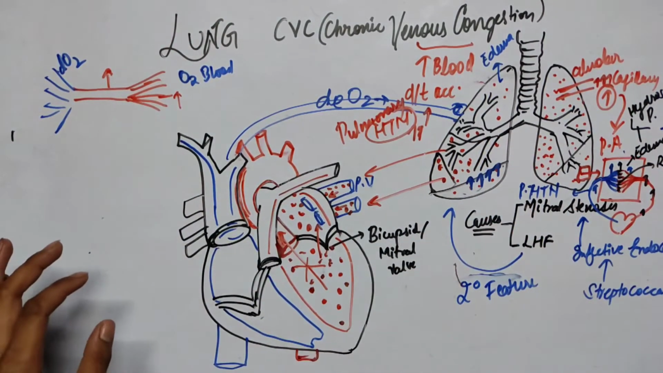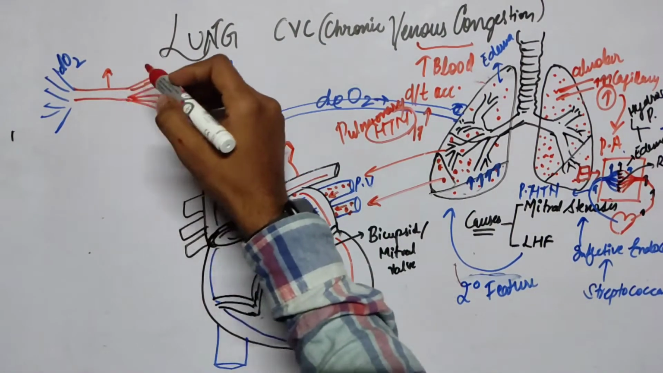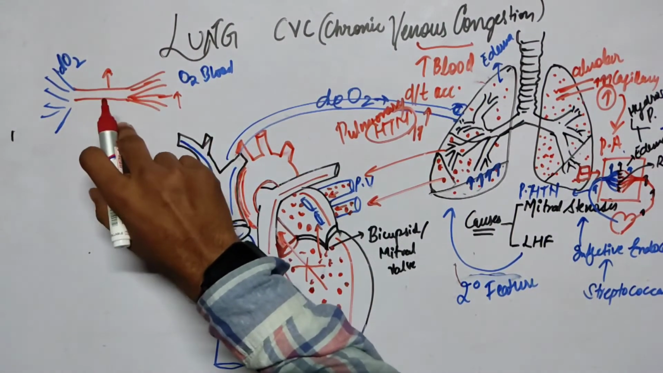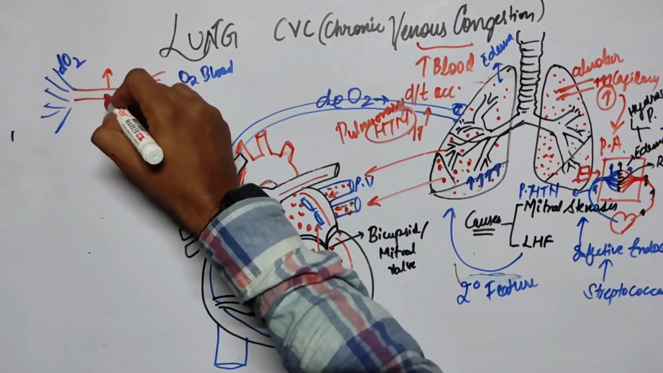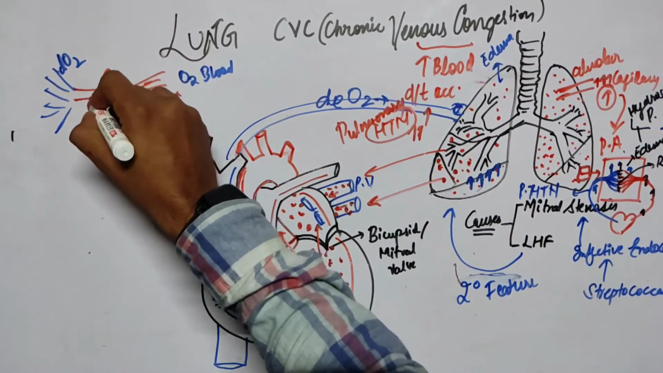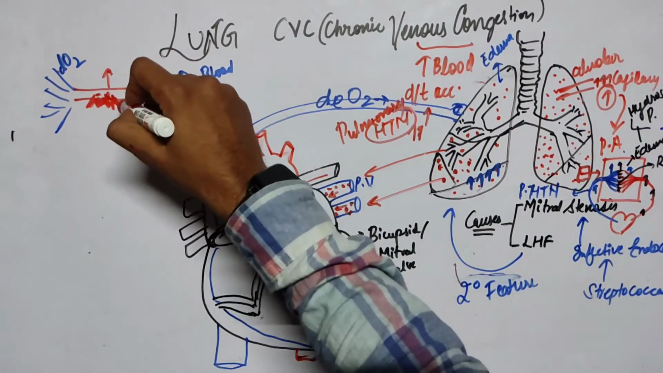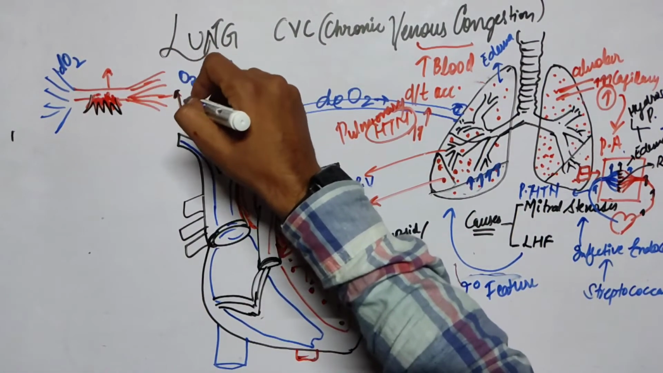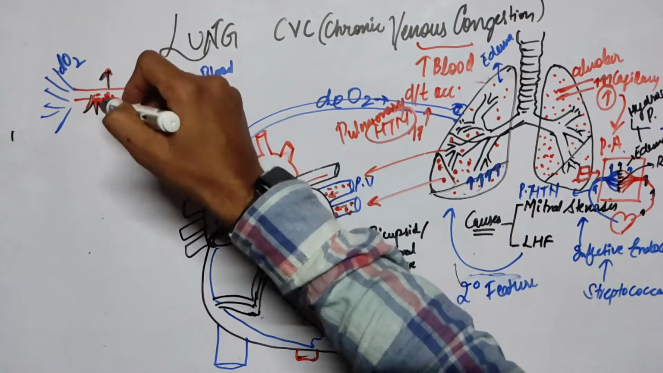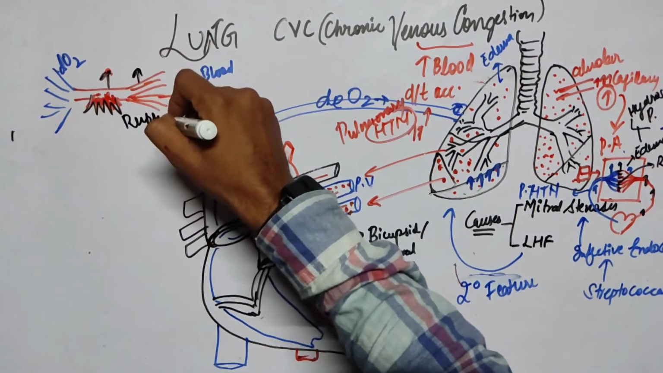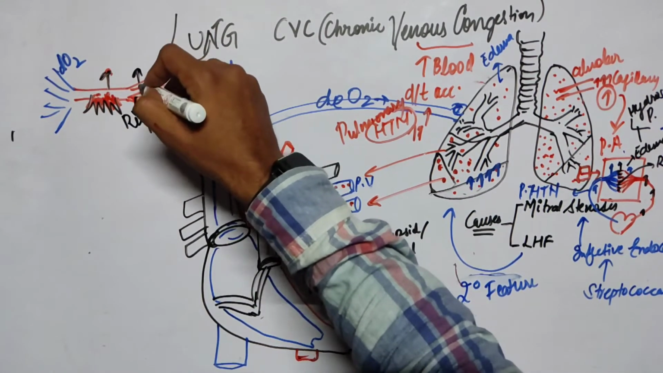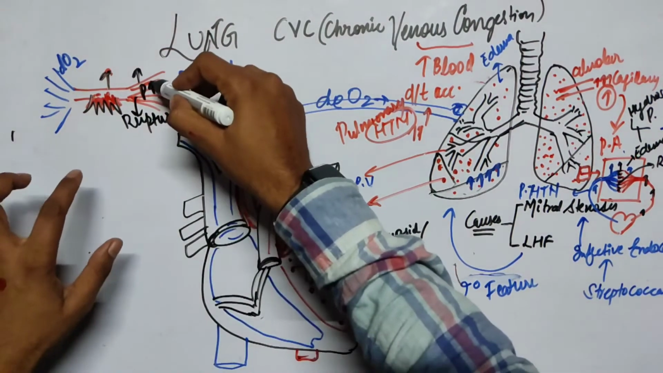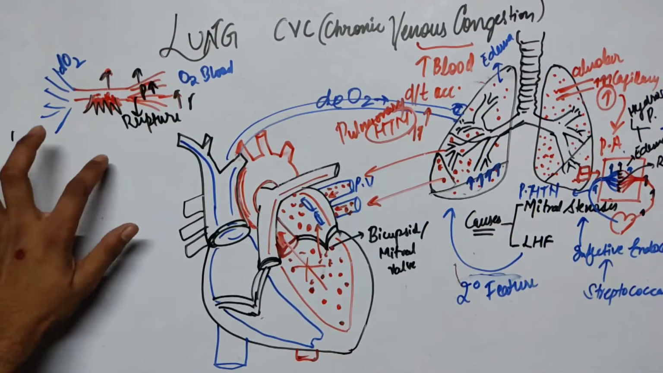What else will happen? Due to the increase in pressure, there will be rupture of the alveolar capillaries. So the capillary wall will rupture due to this pressure. It will rupture due to the increase of the hydrostatic pressure. So if the walls of the alveoli rupture, what is going to happen?